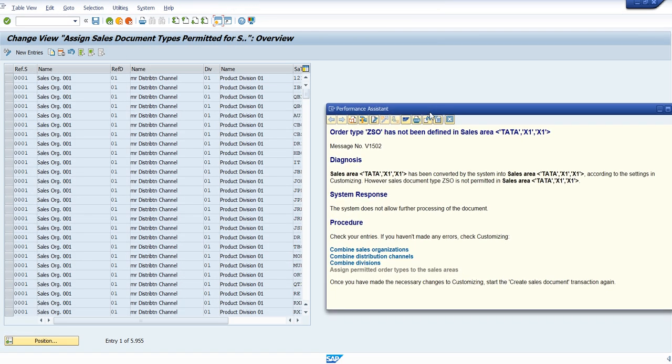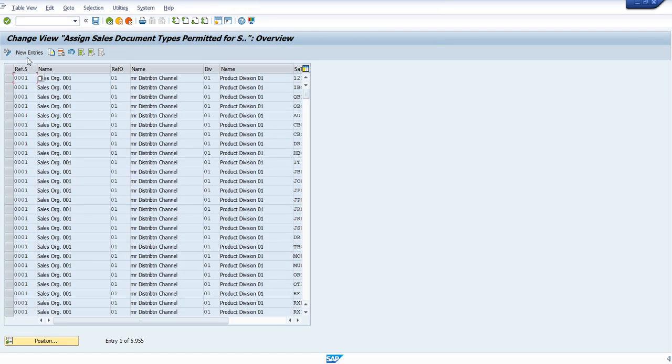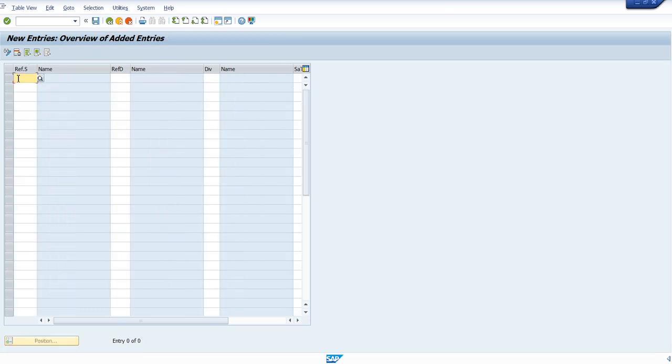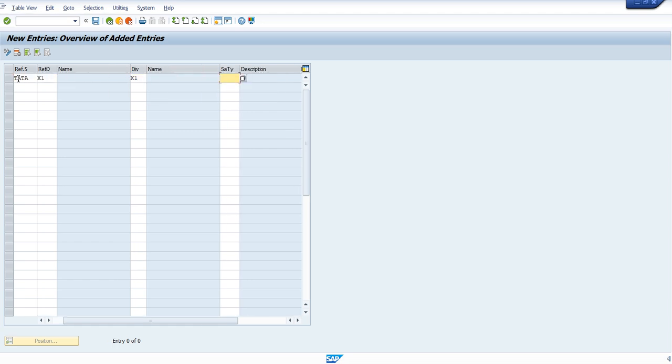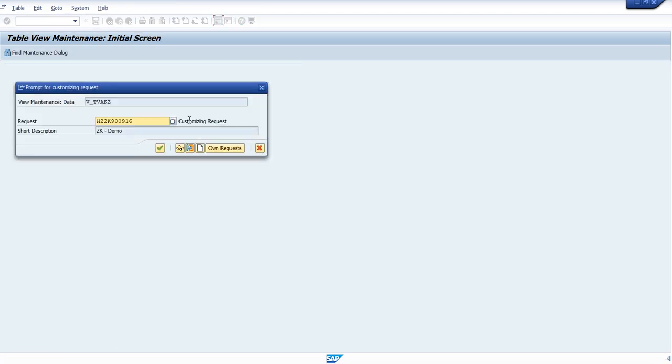Go for the new entry and maintain the sales organization as data, distribution channel X1, division X1, and the sales document type ZSO. Give an enter and save it. Done.